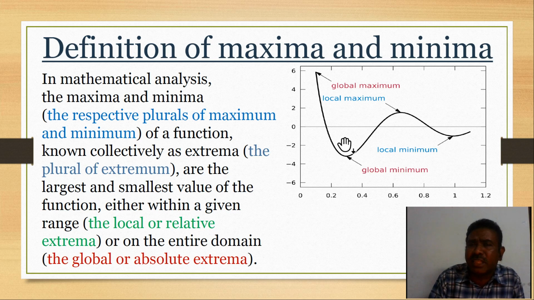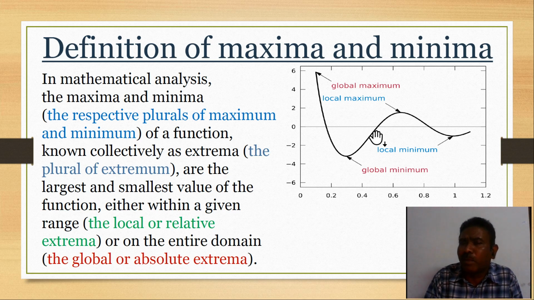That is known as the global maximum and global minimum. In a simple way, global maximum and global minimum mean we take the entire domain. But local maximum and local minimum mean we consider only that point.